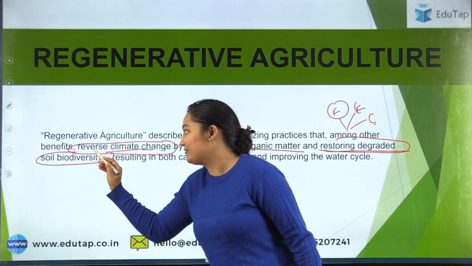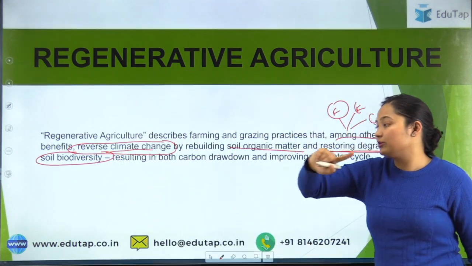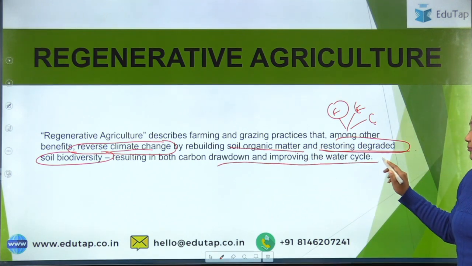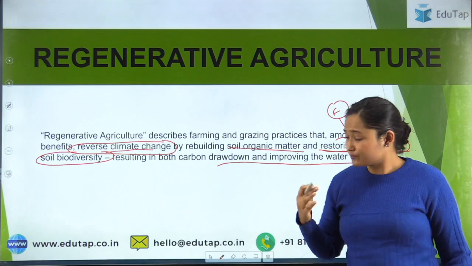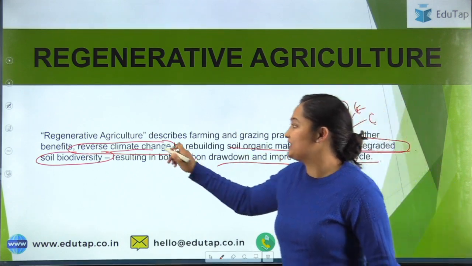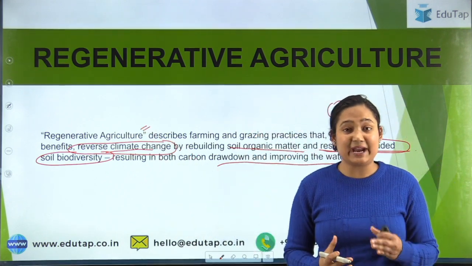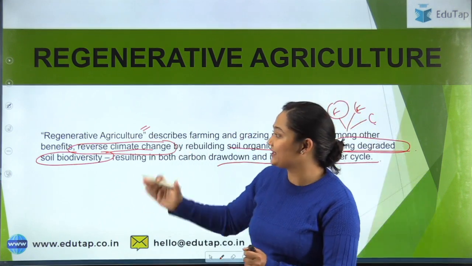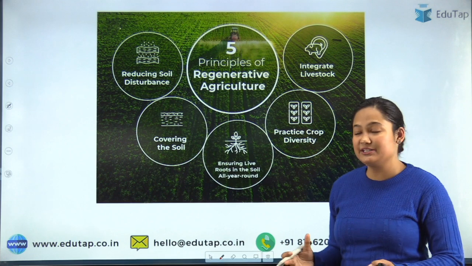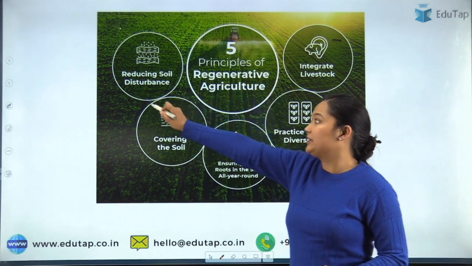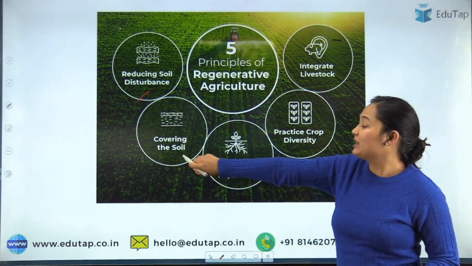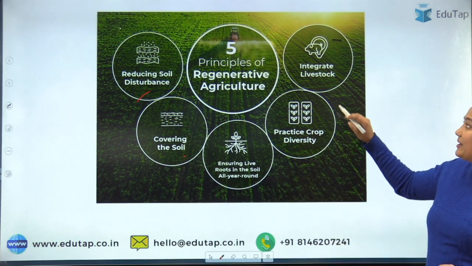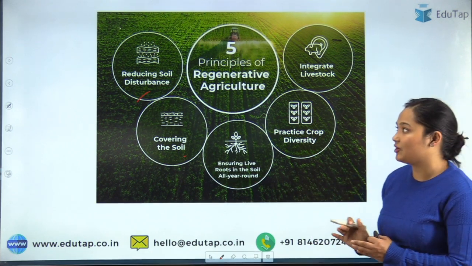So the main words being reverse the climatic change and restoring the degraded soil biodiversity. Do remember, whenever you are defining regenerative agriculture, to mention these two words, resulting in both carbon drawdown and improving the water cycle. So this was the basic definition, but to understand more, we should understand the principles of regenerative agriculture. There are 5 principles: reducing the soil disturbance, covering the soil, ensuring living roots in the soil all around the year, practicing crop diversity and integrated livestock.